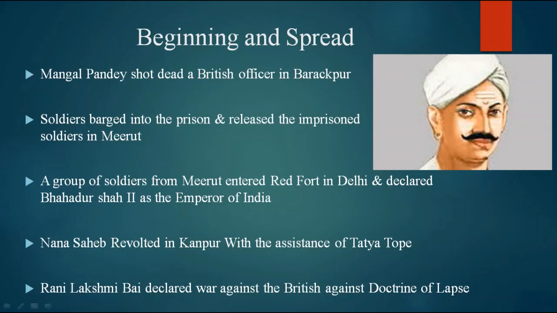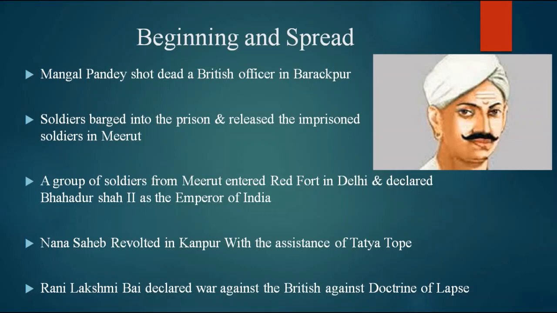A group of soldiers from Meerut entered Red Fort in Delhi. And there they occupied Delhi and declared Bahadur Shah II, the Mughal emperor, as the Indian emperor. And here the Mughal emperor Bahadur Shah II said, I don't have any treasury, I don't have money to pay you.